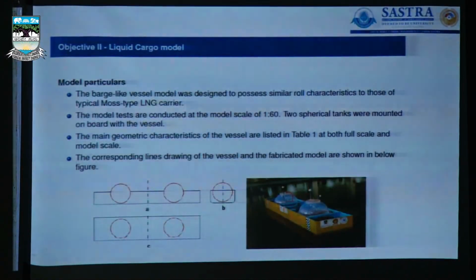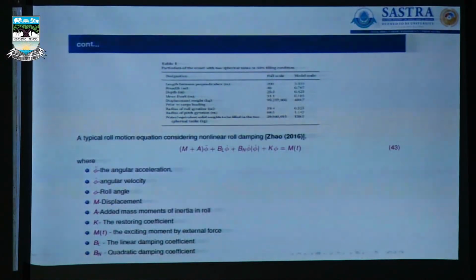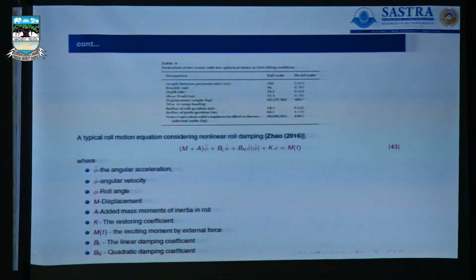And this is the liquid cargo model in a ship. The barge-like vessel model was designed to have similar kinds of characteristics. The experiment data was provided by the NSTL lab for barge-like models, and then the corresponding mass properties that we have quoted. This is the prototype model that we have obtained here. Theta dot is the angular velocity, theta is the roll angle displacement, all the things that we have mentioned in this particular thing.